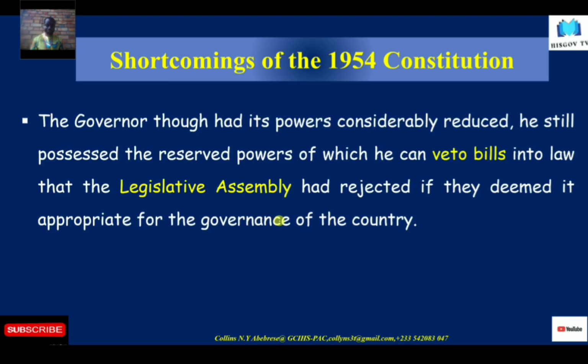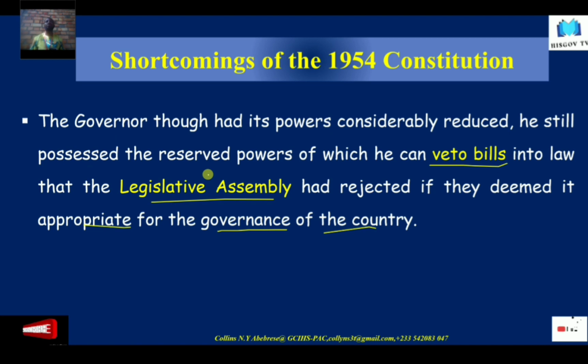Let's look at the shortcomings, some of which I have talked about. These are the weaknesses, things which still need to be improved. The governor, though his power was considerably reduced, still possessed reserve powers, by which he could veto bills into law that the Legislative Assembly had rejected, if he deemed it inappropriate for the governance of the country.